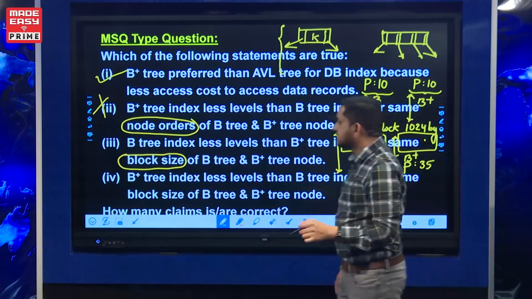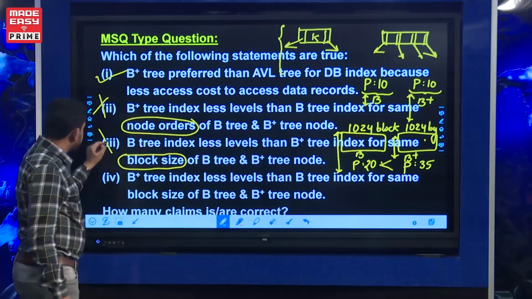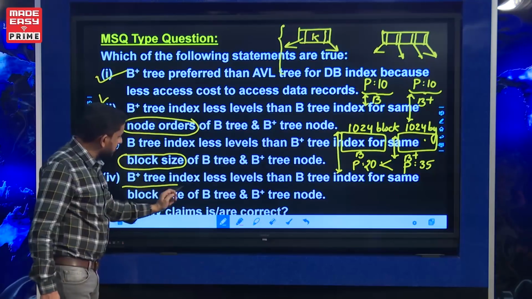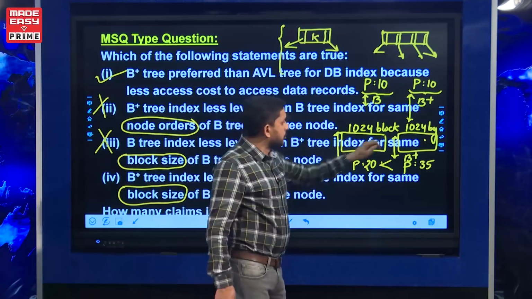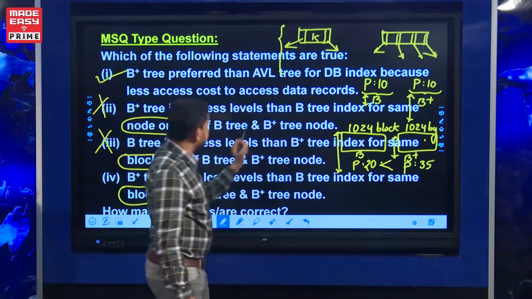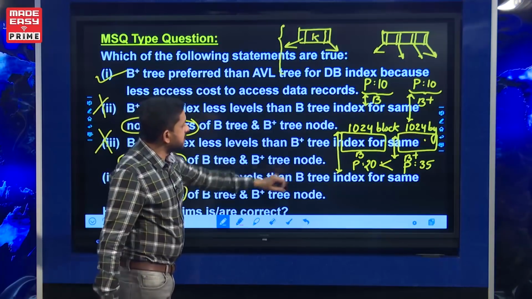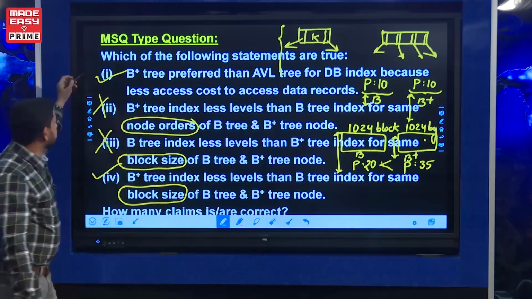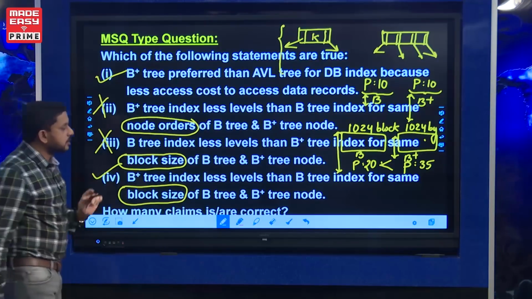But the statement that B tree has fewer levels than B+ tree is a false statement. This is again the same block size: if the block size allocated for a B tree node and a B+ tree node is the same, then the B+ tree has fewer levels, as we discussed before. So here, B+ tree index has fewer levels than B tree index, and it is also correct. So in this multiple selection question, the first option is correct as well as the fourth option is correct.